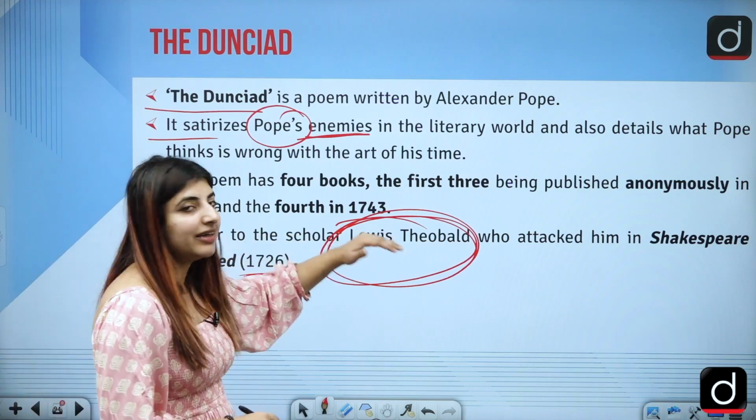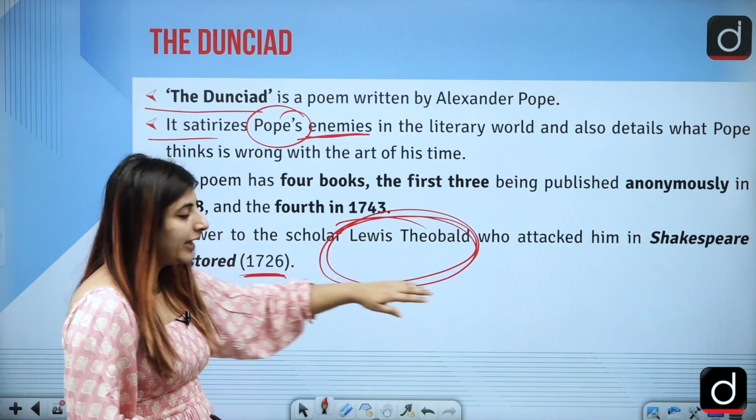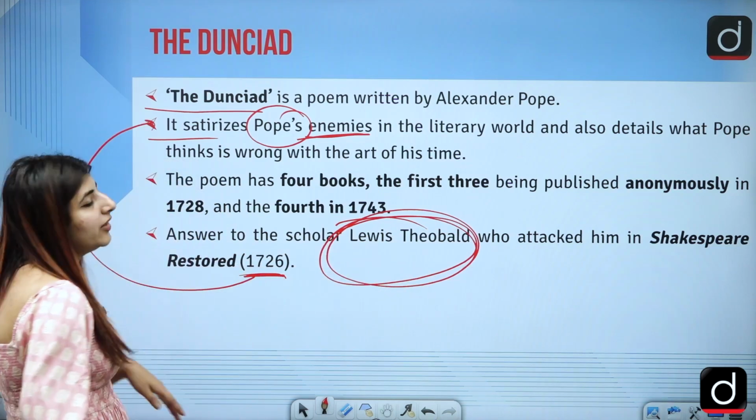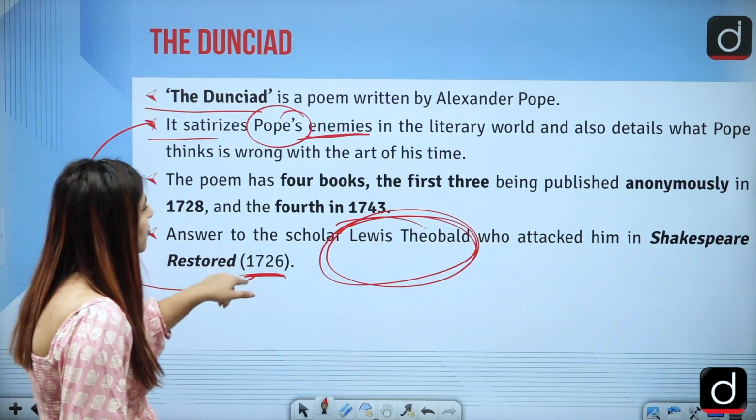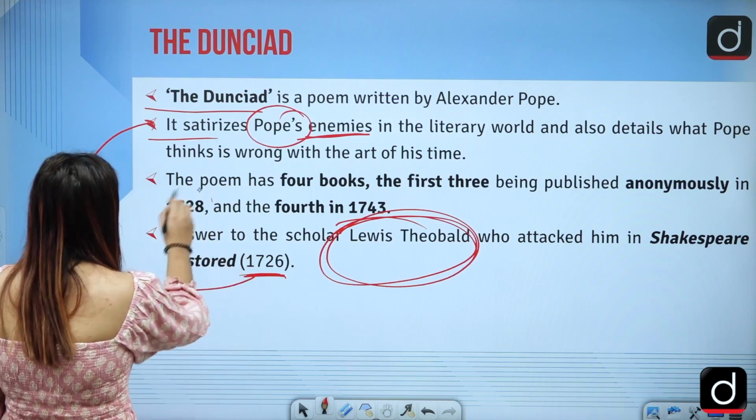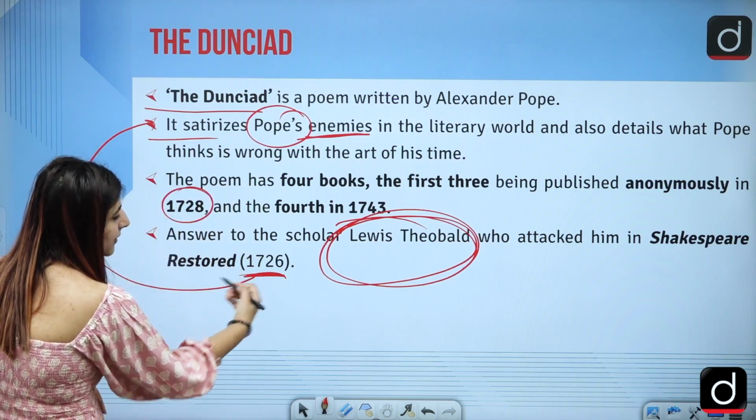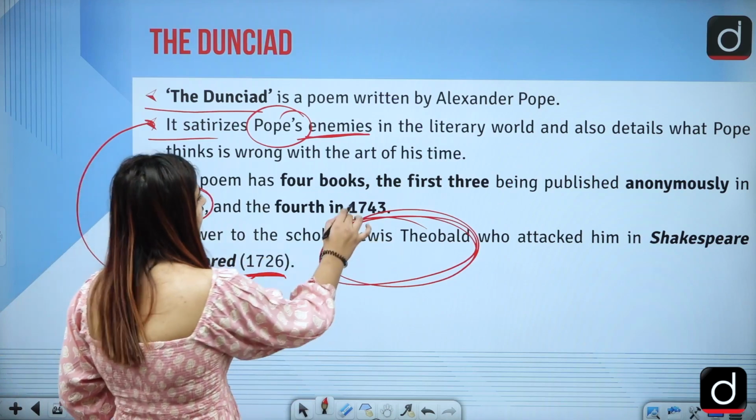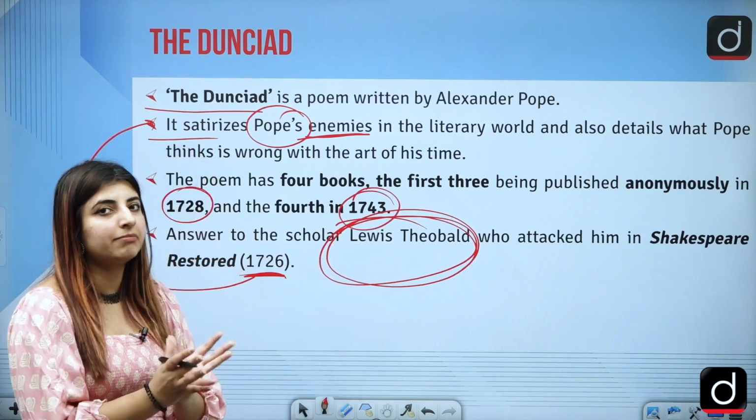So he attacked Pope in this very work written in 1726, and Pope replied with the Dunciad, which was comprising of 4 books, first published in 1728 after Theobald attacked, and then the last one published in the year 1743, and then it was compiled together.